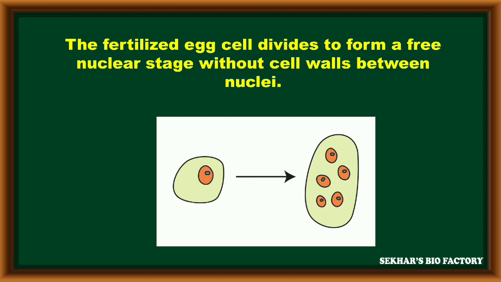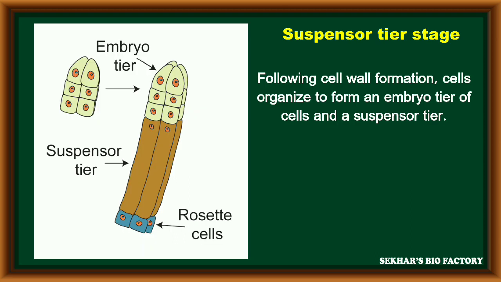The nucleus of this fertilized egg cell undergoes free nuclear divisions without cell wall formation. After completion of this nuclear division, due to the formation of cell walls, it becomes a multicellular embryo, which is differentiated and organized into a specialized structure. Initially the embryo has an embryo tier along with a suspensor tier.